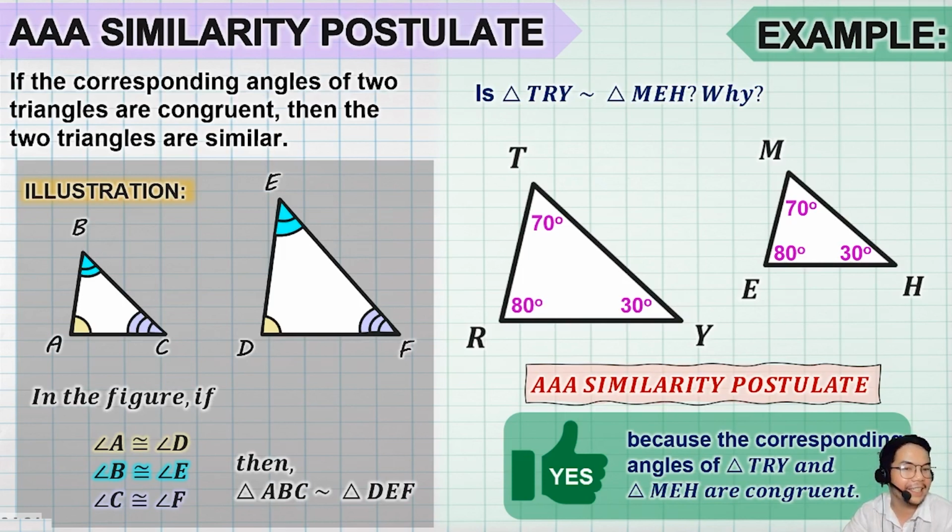It states that kahit na ang makita mo lang dun sa dalawang triangle ay yung property na lahat ng corresponding angles ay congruent, we can say that the two triangles are similar. So that is the first similarity postulate or theorem para masabi natin na yung dalawang triangle ay similar.